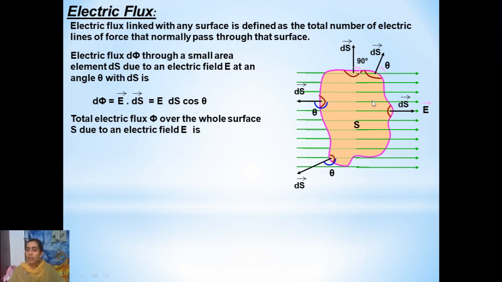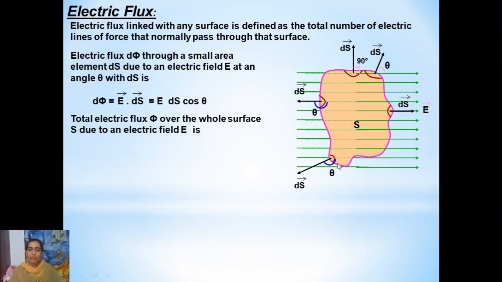From all such small area elements, small electric fluxes also get generated, right? Because a few electric field lines will be passing through those small areas. So when we add up all such small elements, that will give us the total electric flux, which is represented by phi.